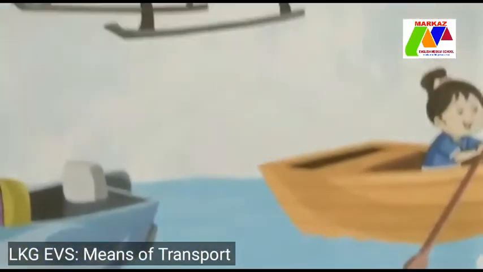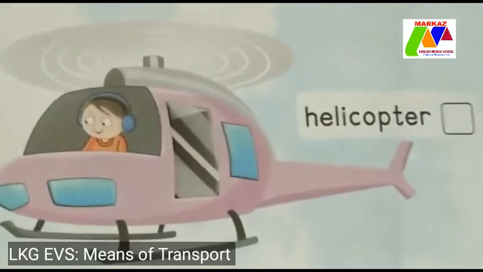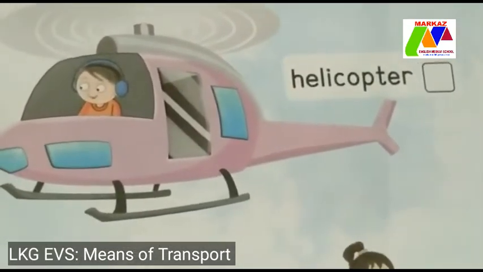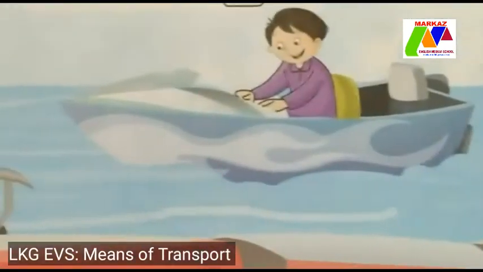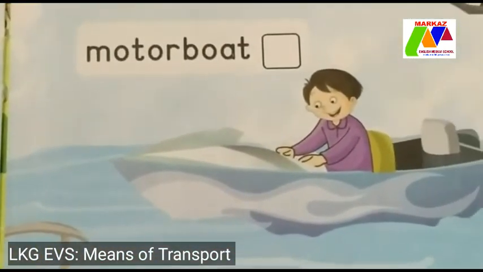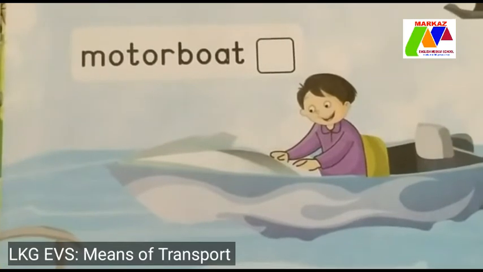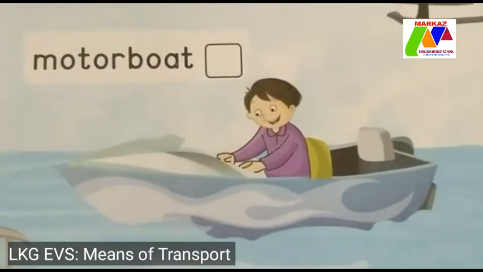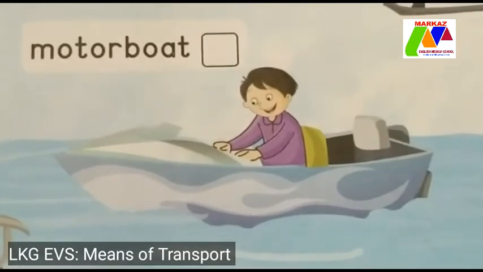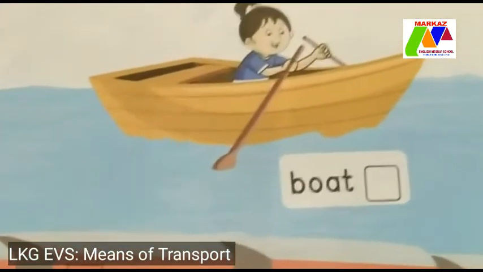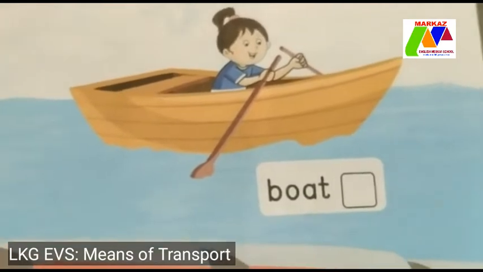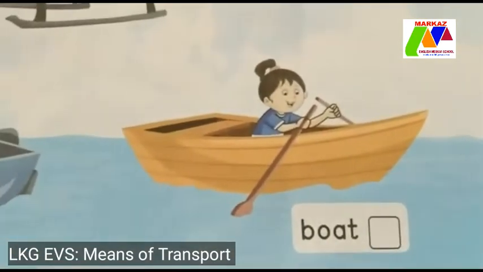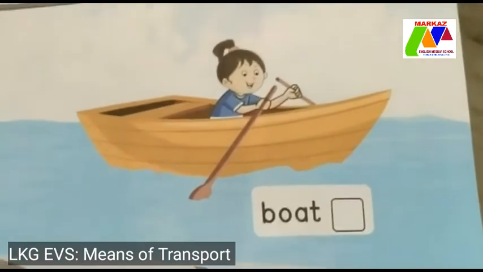Next one, helicopter. What is this, children? Helicopter. This is air transport. Next one, motorboat. Which transport is this, children? This is water transport. It moves on water. Next one, boat. Boat is also a water transport. Water transport means the transport moves on water.